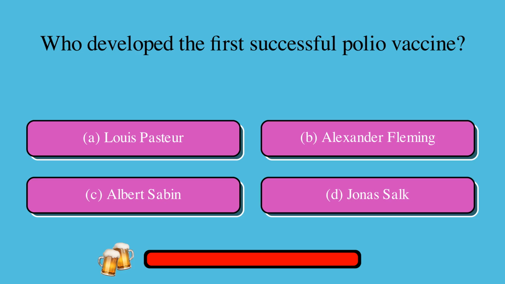Who developed the first successful polio vaccine? A. Louis Pasteur, or B. Alexander Fleming, or C. Albert Sabin, or D. Jonas Salk? The correct answer is D. Jonas Salk.